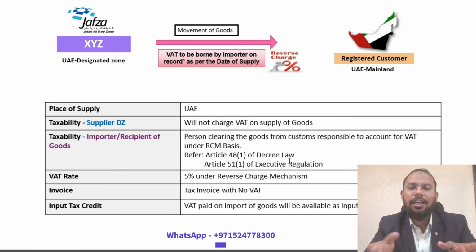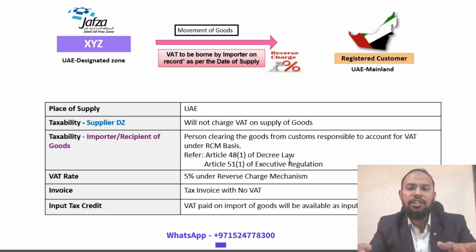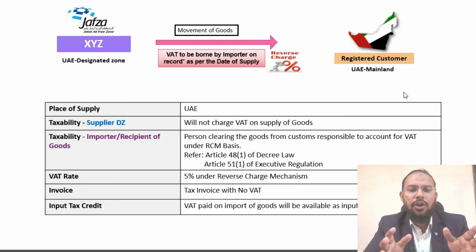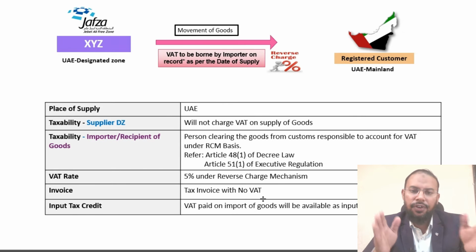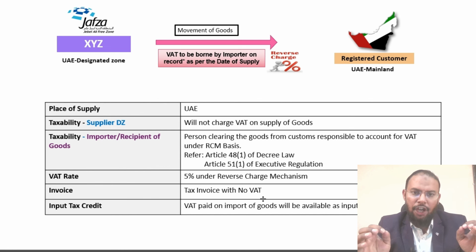Further, regarding the importer, meaning the receiver of the goods, the registered customer who already has registration in the UAE mainland, that person has to record their VAT under RCM. We have already given the reference here, Article 48.1 and Article 51.1 of the Executive Regulation, so you can refer to that. I hope you got it.